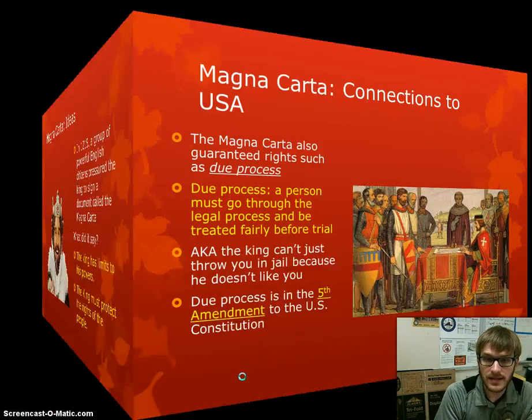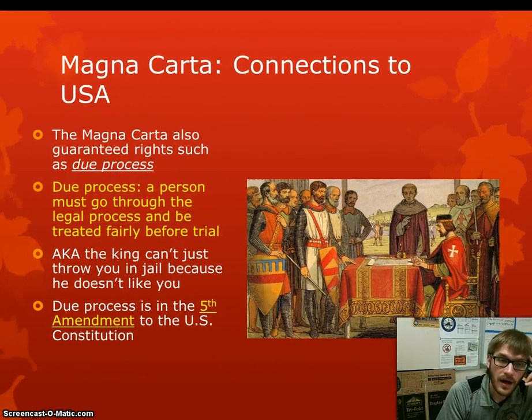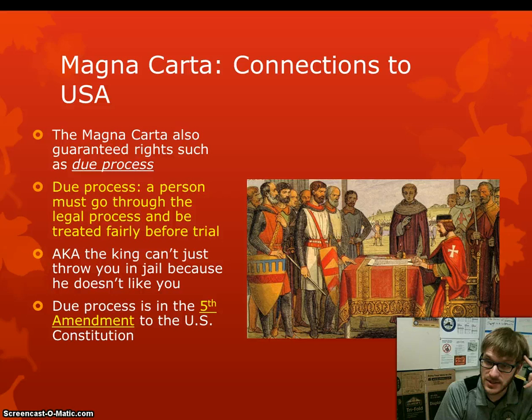So how does that connect to America? Well, it did a few things. It came up with a lot of protections for the citizens, especially an idea called due process. That means a person has to go through a legal process and be treated fairly before they are thrown in jail. The king can't just pick you up and send you to jail because he doesn't like you. You have to be officially charged with a crime.